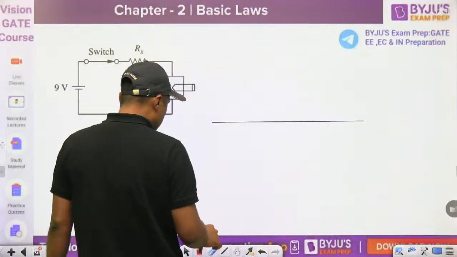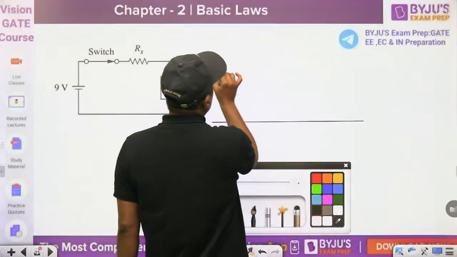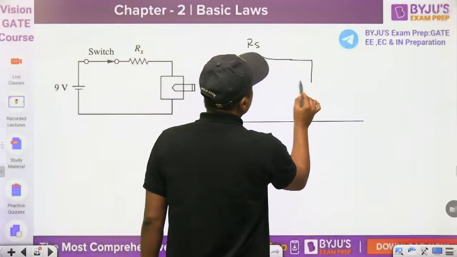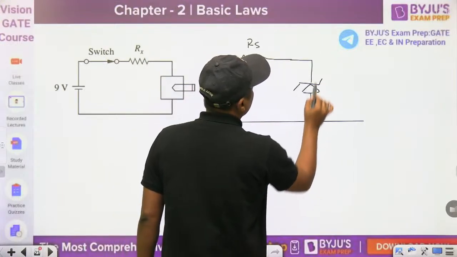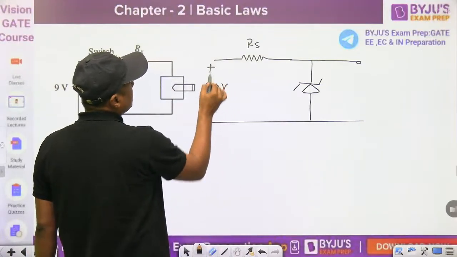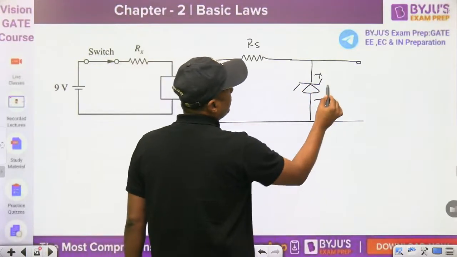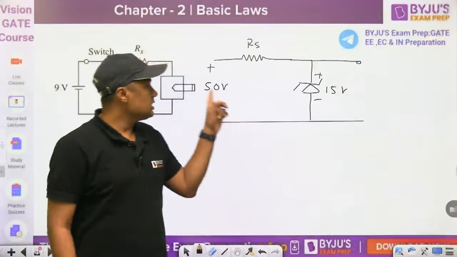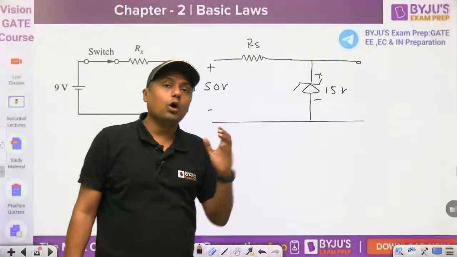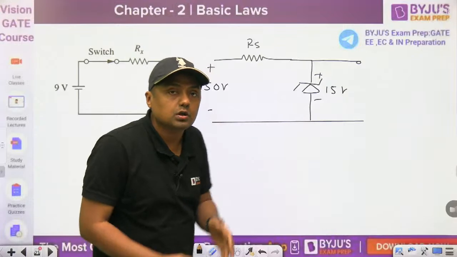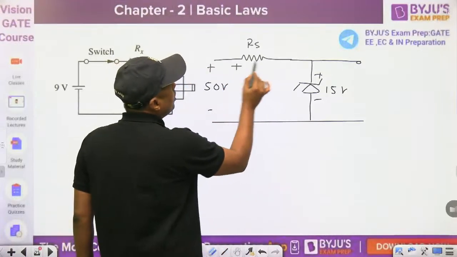A number of students are highly confused. We are connecting a series resistor here like this, and we are connecting the Zener diode here like this, and now suppose here it is 50 volt, but the Zener breakdown voltage is only 15 volt. So what about the remaining voltage? Tell me. This is the 50 volt, this is the 15 volt. So what about the remaining voltage? 50 minus 15, 35 volt. 35 volt will come across what?